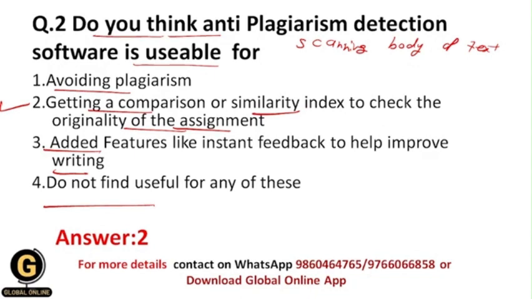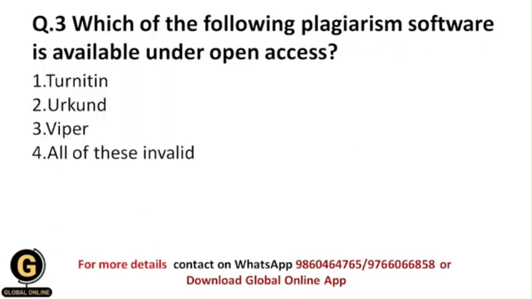Now next is, which of the following plagiarism software is available under open access? So here we have asked that from these anti-plagiarism softwares, which is the software which is available under open access or which is free of cost, everyone can access it. So whether it is Turnitin, whether it is Urkund, or whether it is Viper. So students, all of these three are anti-plagiarism detection softwares, or simply you can say plagiarism software. So let us see one by one what they are.